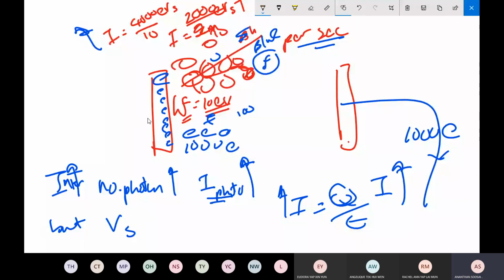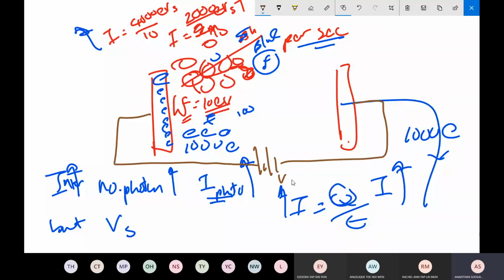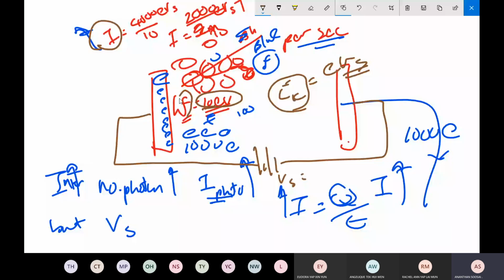Stopping potential is the battery connected here. Stopping potential is actually related to the kinetic energy possessed by this electron. EK equals eVs. So stopping potential depends on the kinetic energy of the electron. But is the kinetic energy of the electron affected by intensity? No. Kinetic energy of the electron is affected by the amount of energy in the photon, which is 10 eV, never changing. Because to increase the kinetic energy, the photon energy, you must increase the frequency.